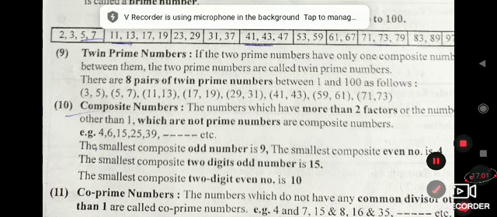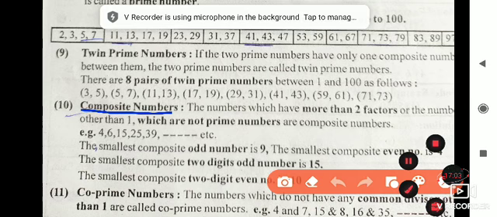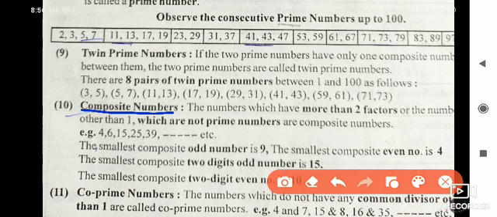Next, composite numbers. Which are the composite numbers? The numbers which have more than 2 factors. For example, 4 has the factors 1, 2 and 4, since 2 twos are 4 and 4 ones are 4. Similarly, 6: 1 is also a factor, 2 threes are 6, 3 twos are 6, 6 ones are 6. It has more than 2 factors. That's why it is called a composite number.